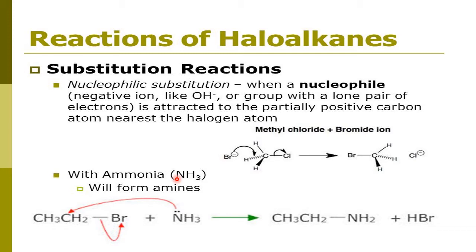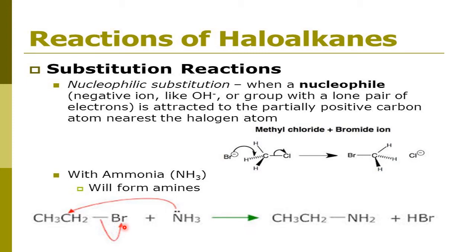So both electrons of nitrogen of ammonia are given to the carbon plus of haloalkanes, thereby making a bond and forming amines. Your example here is ethyl bromide. This electron pair will attack the carbon plus, making a bond with this carbon as NH2, and one H is removed. That H and the leaving group Br become HBr.